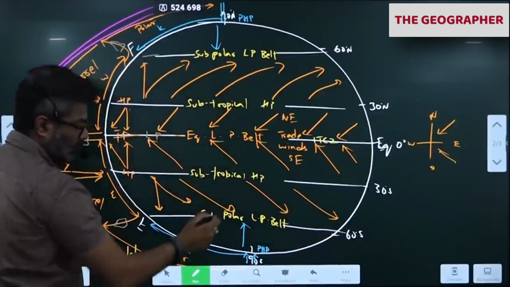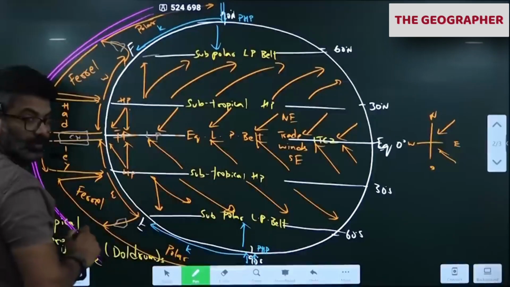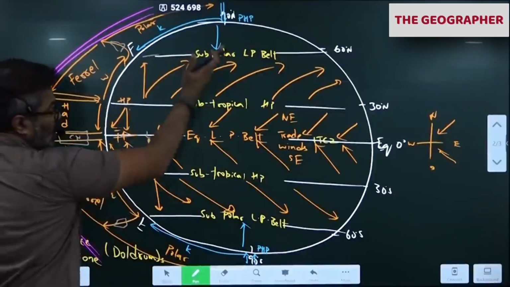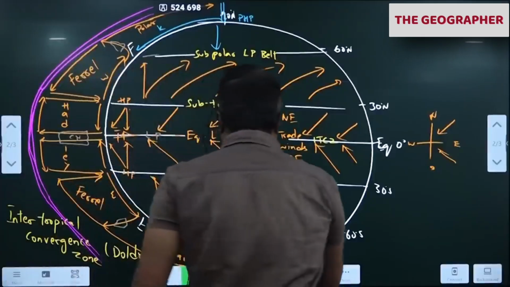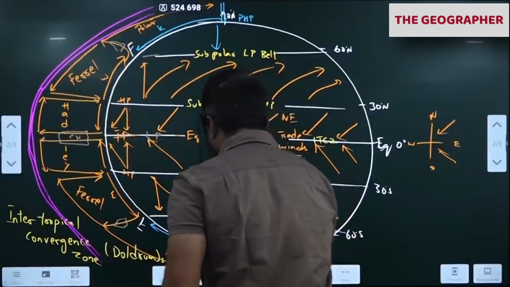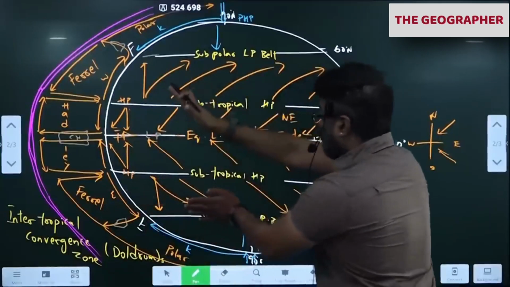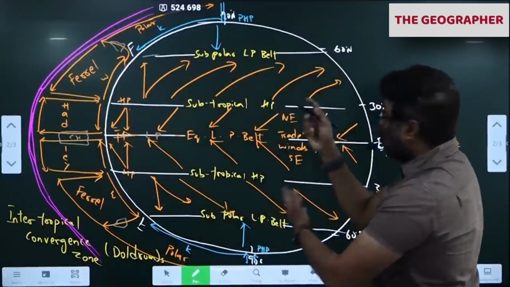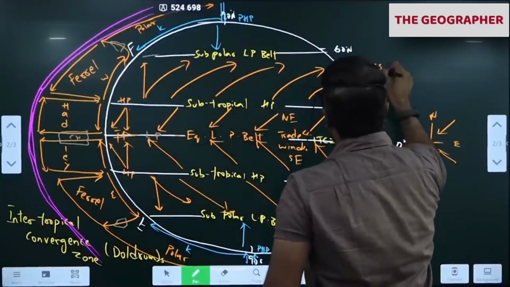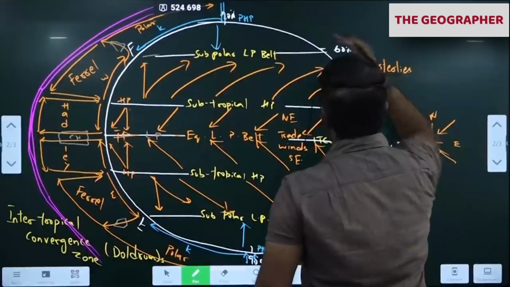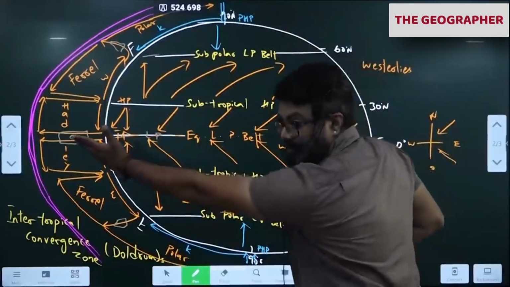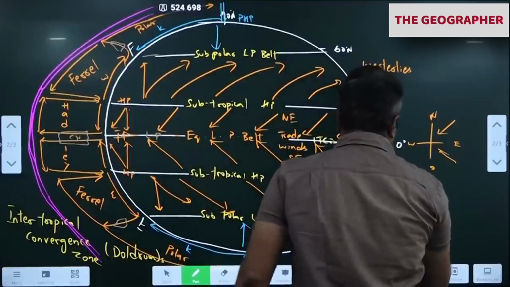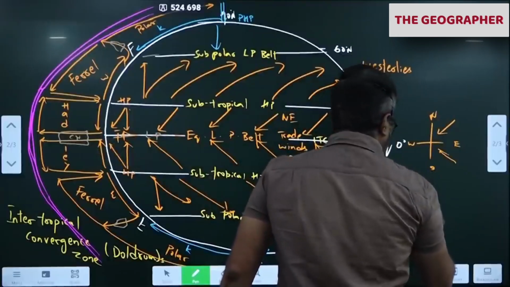Left. Okay. So notice both of these. Notice both of them appear to come from the west. So the Westerlies. They are called as Westerlies because of north, south, east, west.